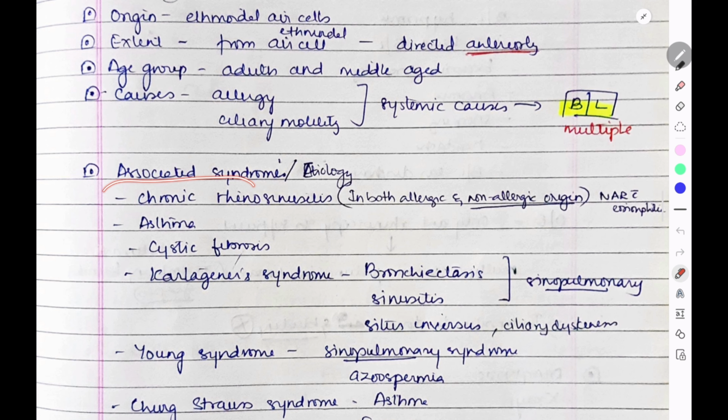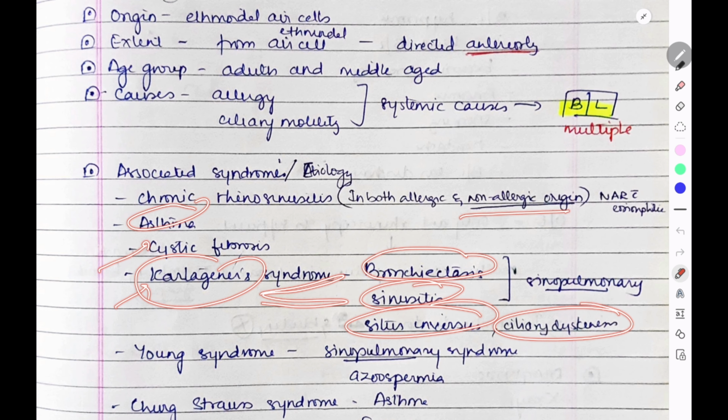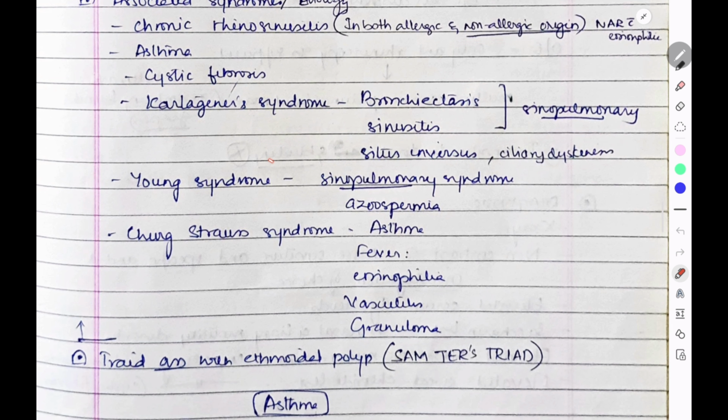Associated syndromes are chronic rhinosinusitis, of both allergic and non-allergic origin, asthma, cystic fibrosis, Kartagener syndrome, bronchiectasis, sinusitis, situs inversus, and ciliary dyskinesia. So in Kartagener syndrome, you can see all these things. Young syndrome, here you can see sinopulmonary syndrome and azoospermia. Churg-Strauss syndrome is accompanied by asthma, fever, eosinophilia, vasculitis, and granuloma. So these are the systemic causes for ethmoidal polyps.